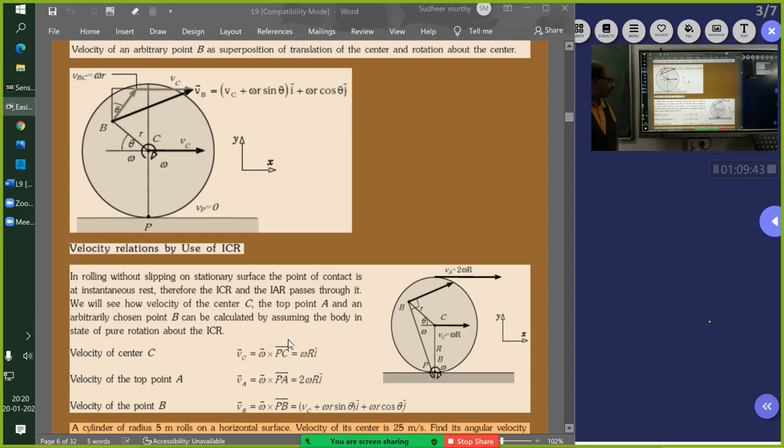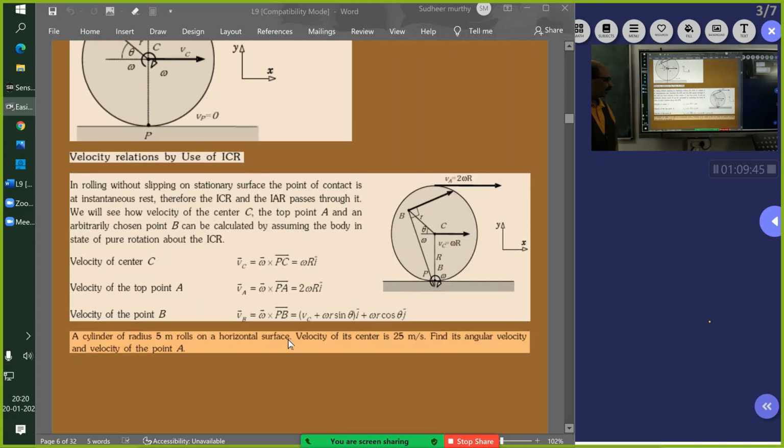Now, velocity relation using ICR, the instantaneous center of rotation. In rolling without slipping, I hope all of you understood all this. If anybody is having any doubt, you can ask. Be calm and cool.